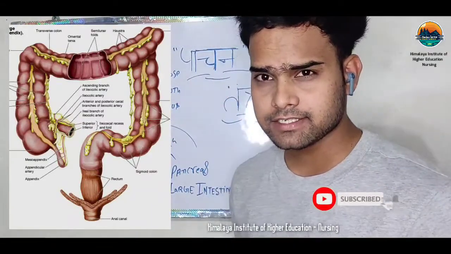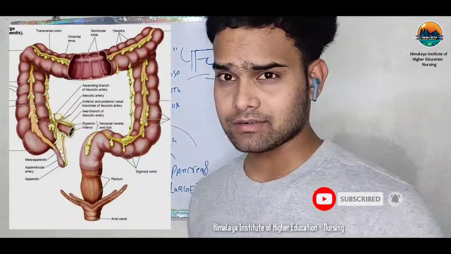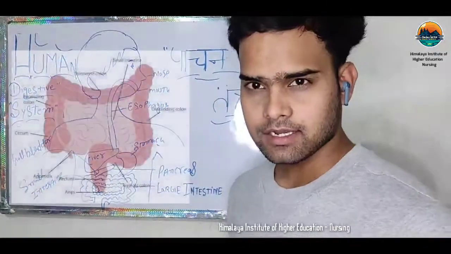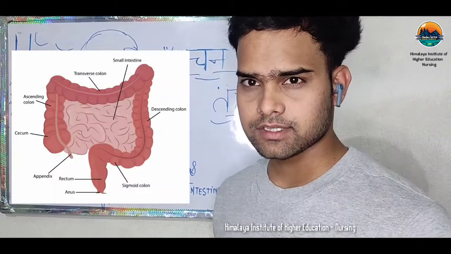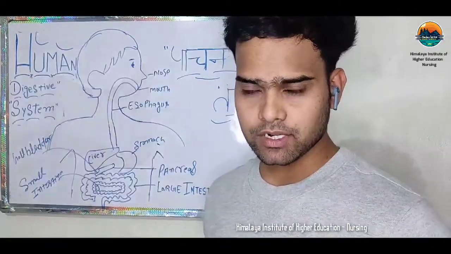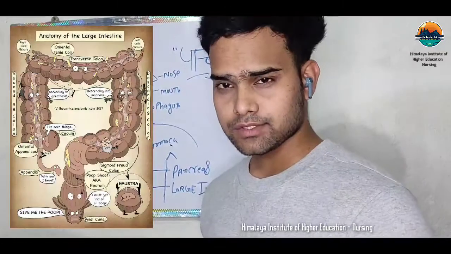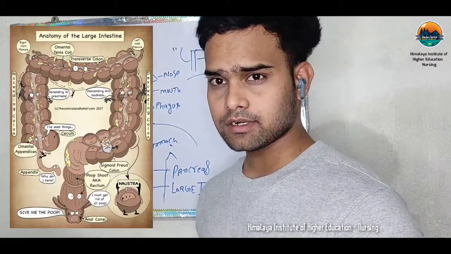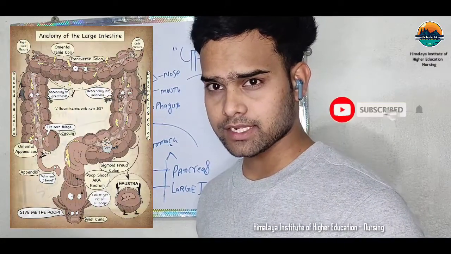The main work of the large intestine is to absorb water from our stool. The large intestine has four colons: the ascending colon, the transverse colon, the descending colon, and the sigmoid colon. After this process, stool goes to the rectum and is passed out from our body through the anus.